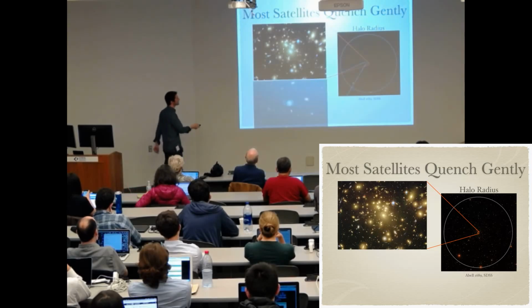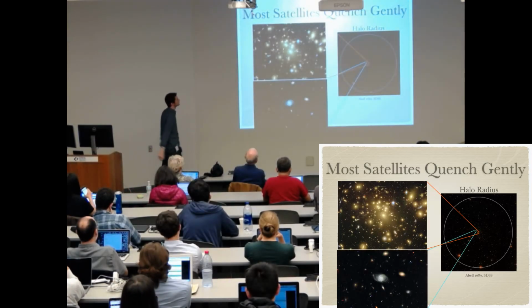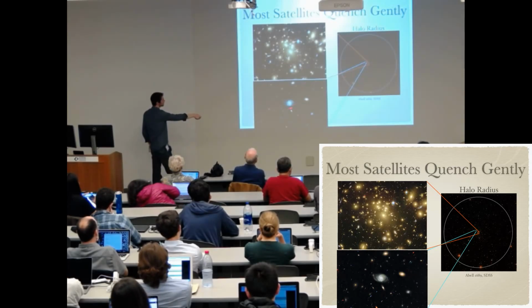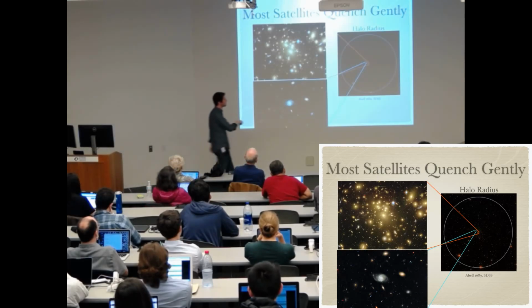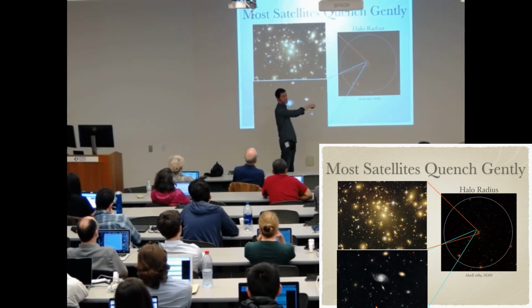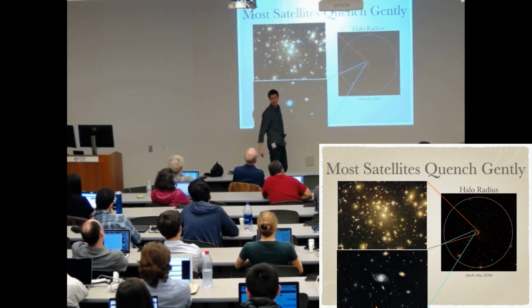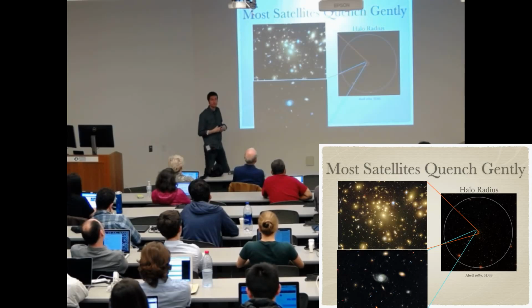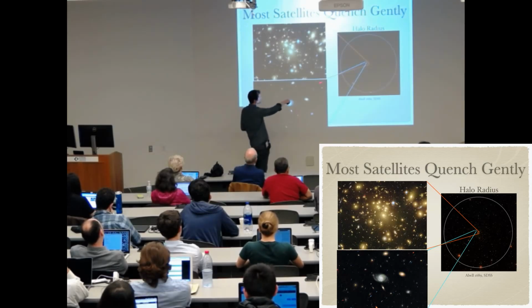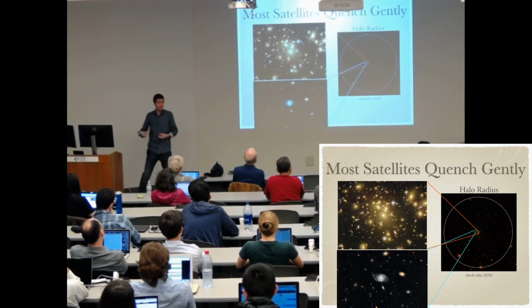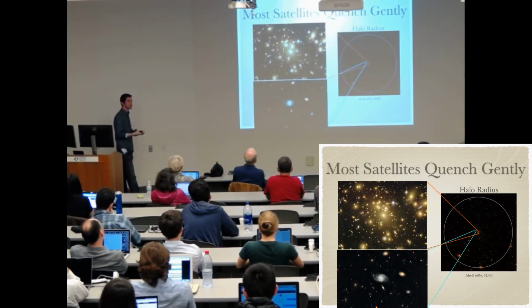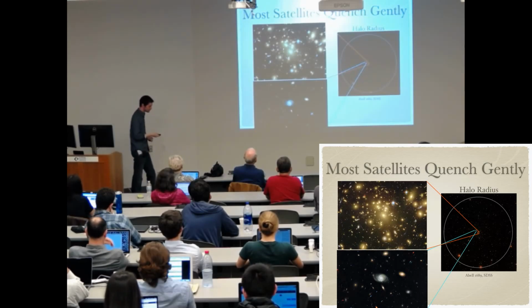If you go out just a little bit to 0.1 times the virial radius, here showing you the full extent of the halo radius in Sloan, if you go out to 10% of the virial radius, then you immediately start picking up star-forming galaxies. And all that's saying is that whether a satellite gets quenched or not is dependent on its orbit. So if it's just orbiting in the outskirts, it's not such a harsh environment, and you can still have a lot of star-forming galaxies. But if you have a very radial orbit and you go right through the center of the dark matter halo, then you experience much stronger forces, much stronger stripping, and you quench much more rapidly.